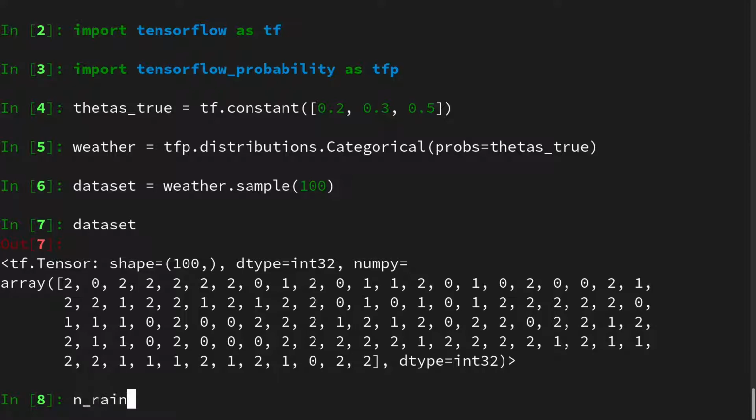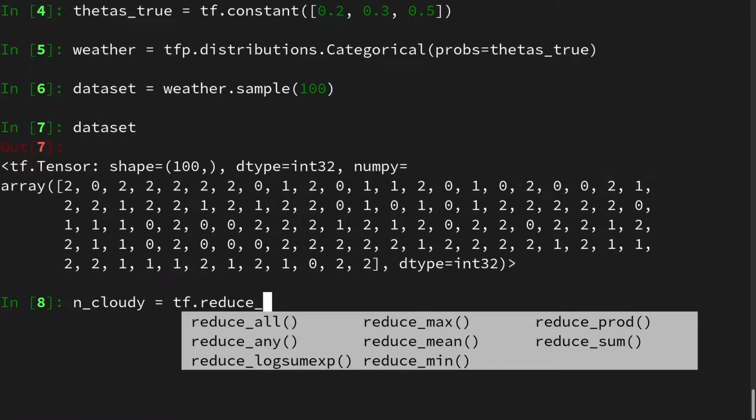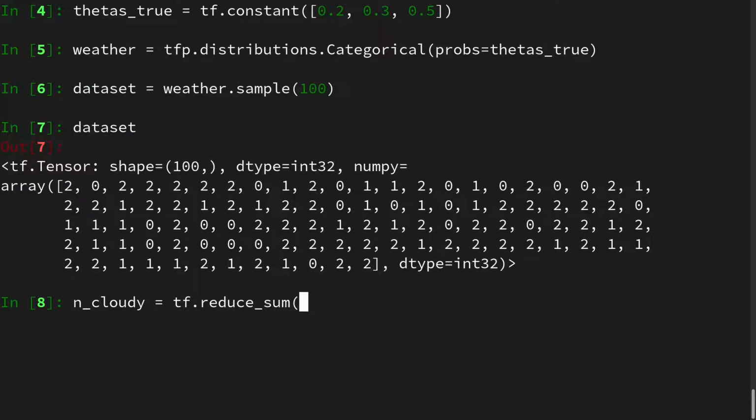And let's call this, for instance, n_cloudy days. And for this we have to take the sum over the indicator function. So we do tf.reduce_sum over the dataset being 0. So we check where the dataset is 0, because 0 is associated with cloudy weather.